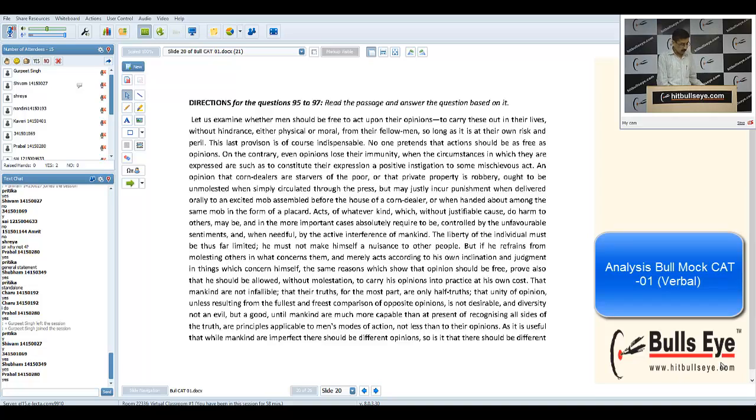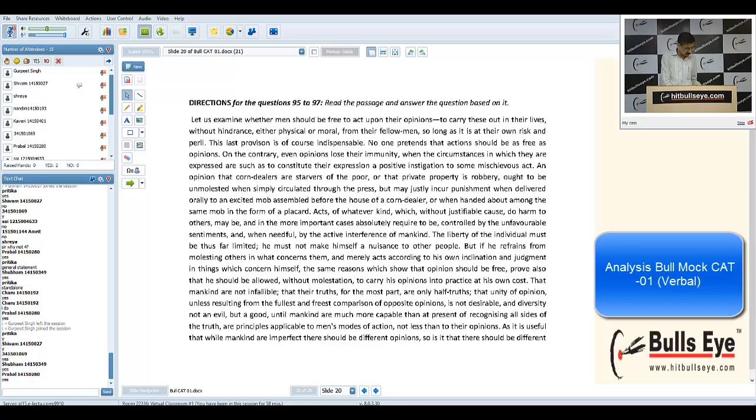This is the last passage. What I feel personally is that when we reach the last passage, we are already exhausted and tired, and not able to concentrate or understand even the simplest sentences. But when I read this passage, I found it not so difficult. I don't know why the questions have been termed difficult.